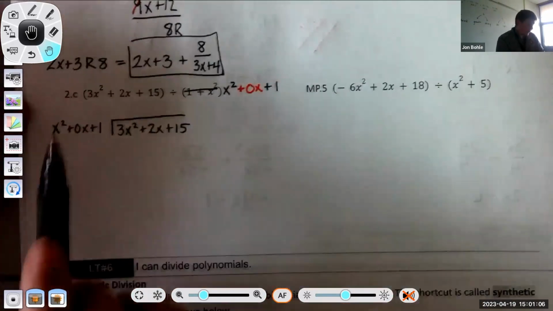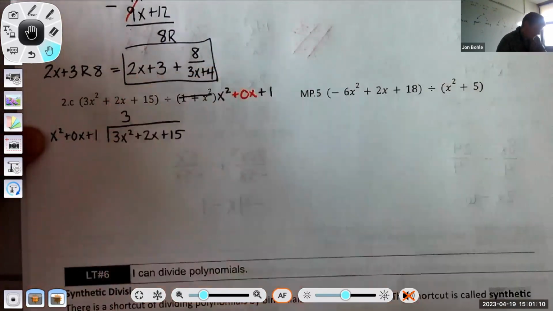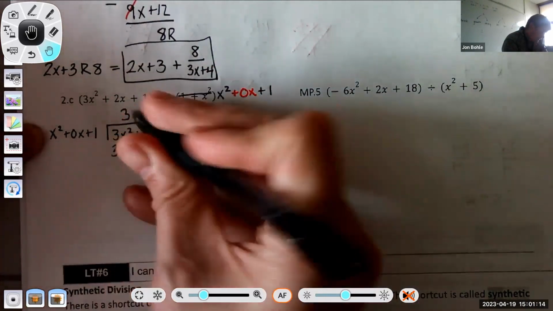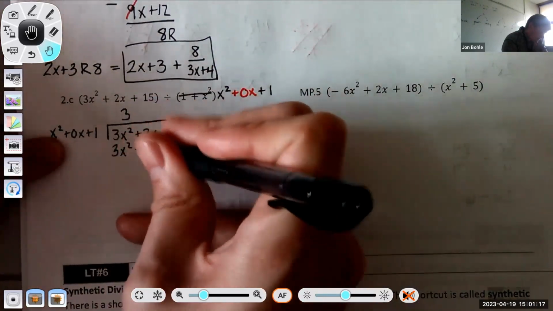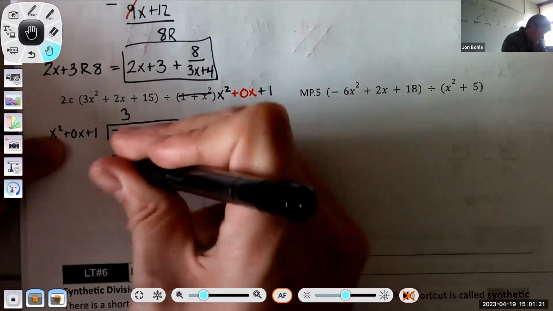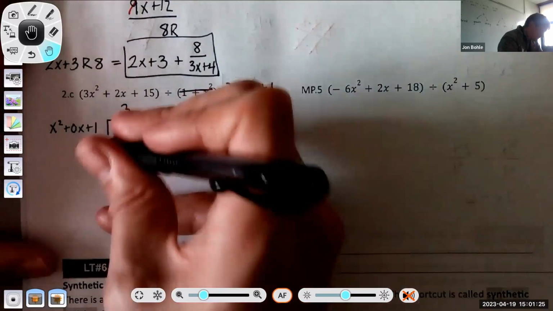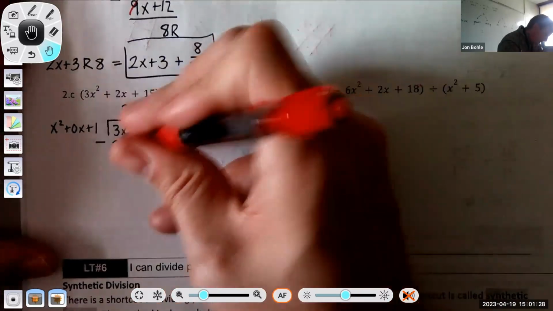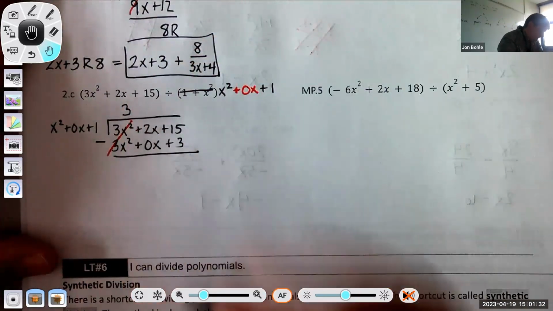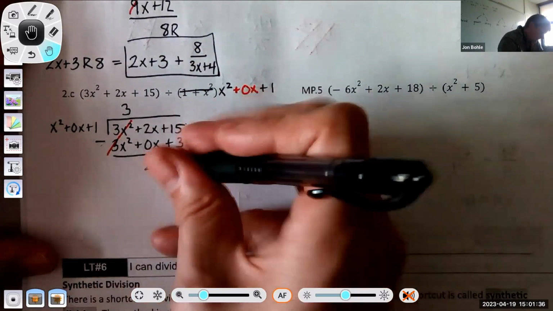You're going to try to get these to match. What do you multiply x squared by to become 3x squared? You're going to multiply it by 3. 3 times x squared is 3x squared. 3 times 0 is 0x. And 3 times 1 is 3. Once you get that quotient part down and you multiply, you can go ahead and subtract. These cancel. 2x minus 0x is 2x. 15 minus 3 is 12.